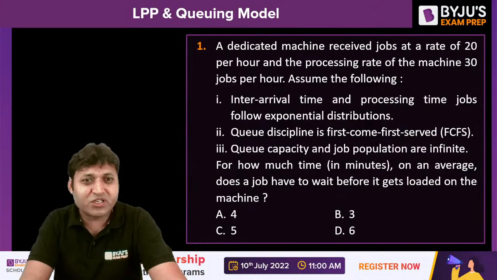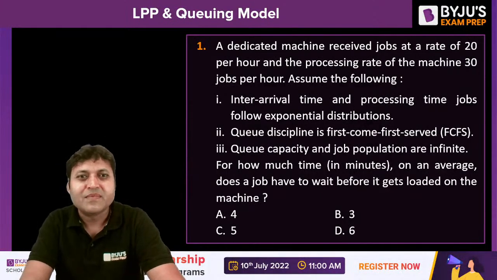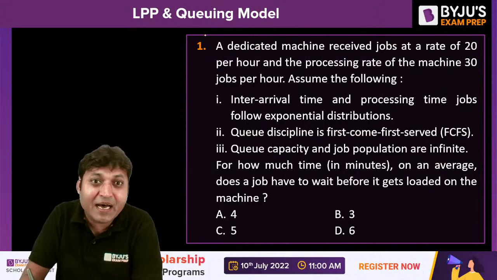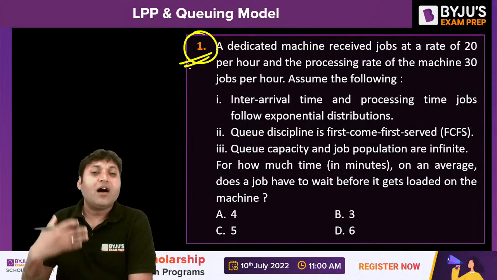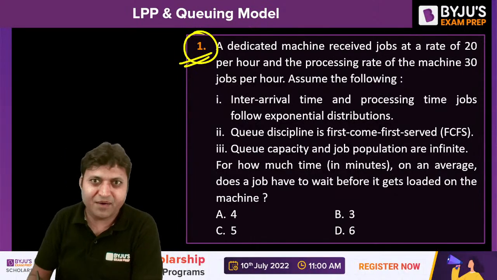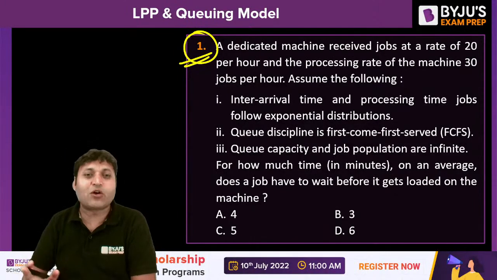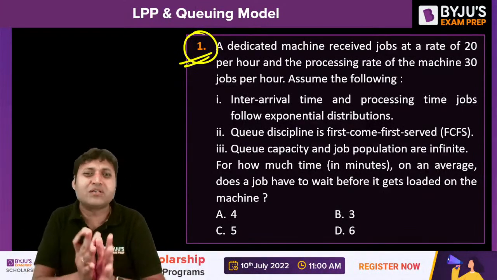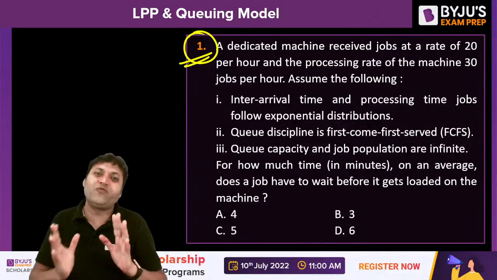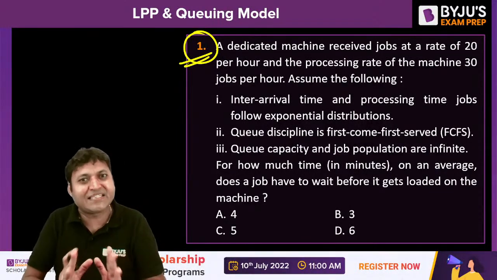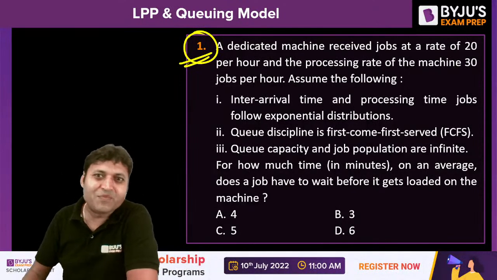So there is the first question, which is from the queuing model. A dedicated machine received jobs at... this is the type of question you can expect in the GATE 2023 exam. In the queuing model, most of the questions will be directly formula based. There are 5 to 6, maximum 10 formulas which you need to memorize for getting the correct answer for questions from the queuing model.